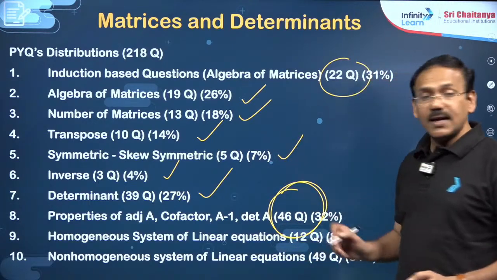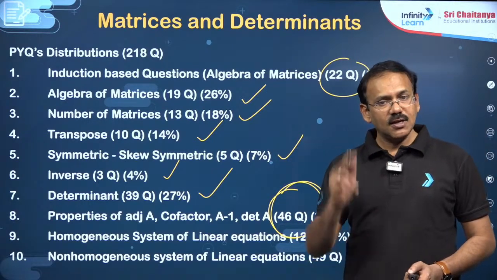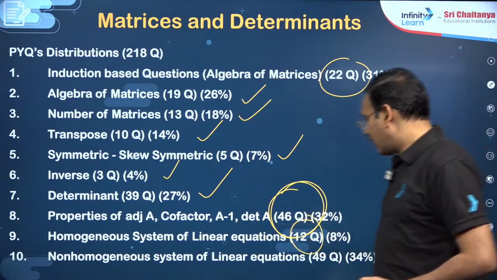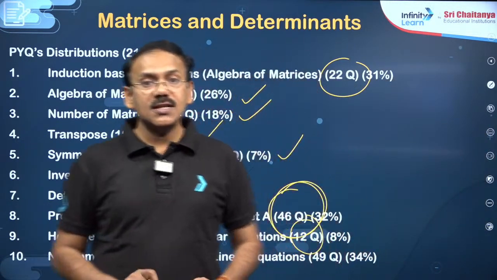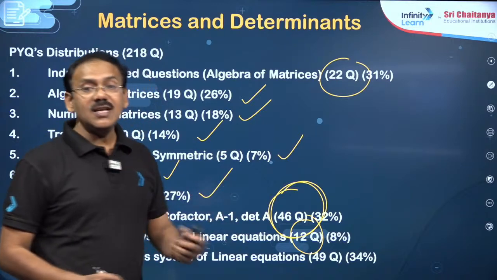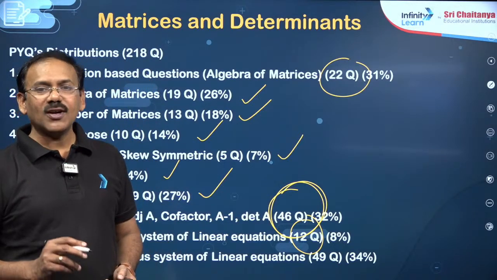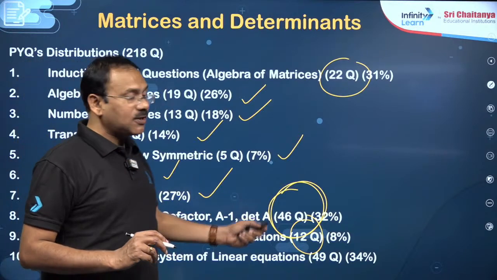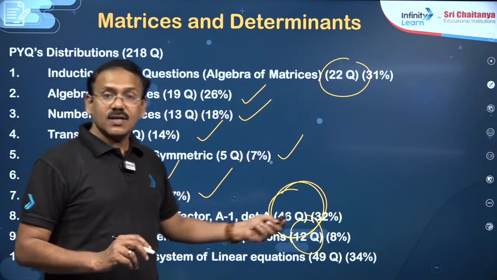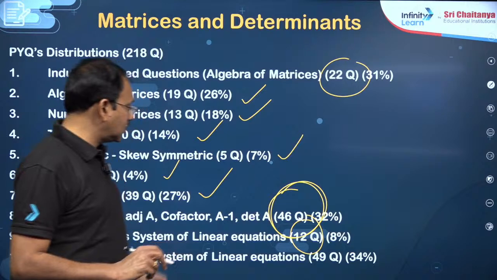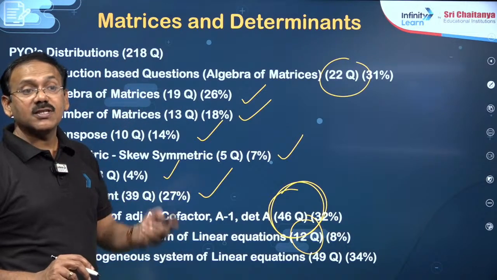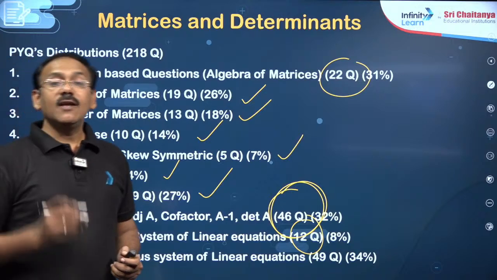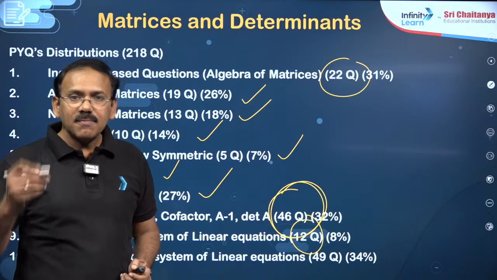Then coming to system of linear equations, for homogeneous systems we got only 12, whereas non-homogeneous systems of equations have 49 questions, dear friends, 49 questions. That means almost 23% of the 218 questions are from systems of equations, especially non-homogeneous. In non-homogeneous also, the infinitely many solutions case appeared many times.